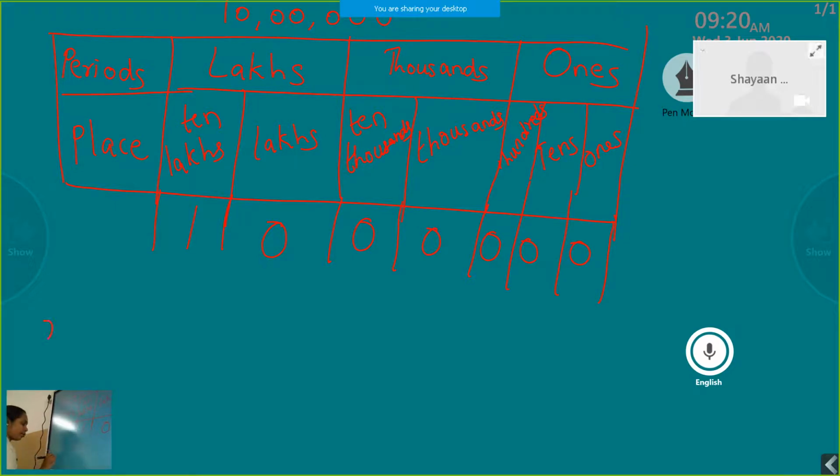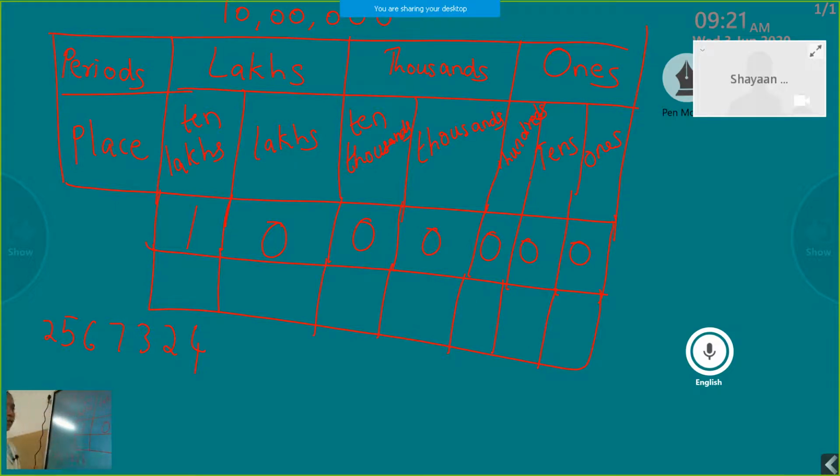This is how to represent a number in a place value chart. Okay, now another number: 2, 5, 6, 7, 3, 2, 4. How will you represent this number on a place value chart? Starting from the right end of the number, we have to start writing.